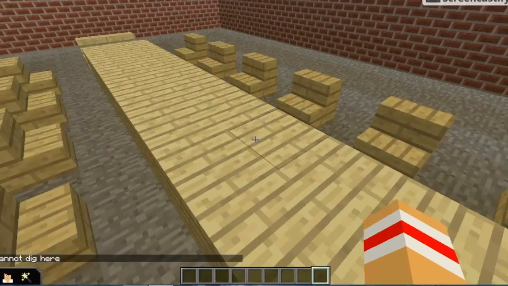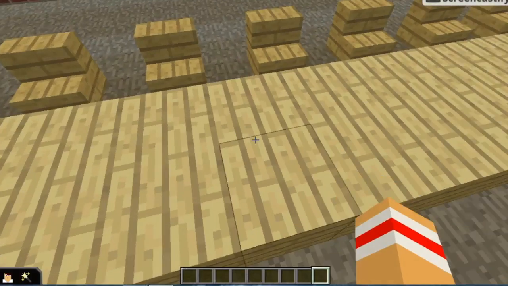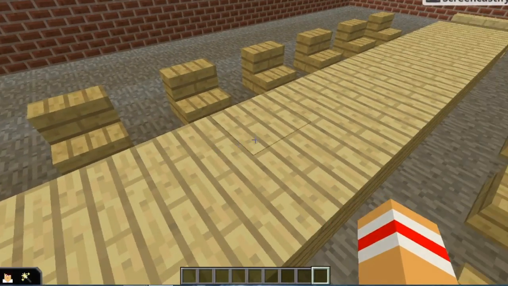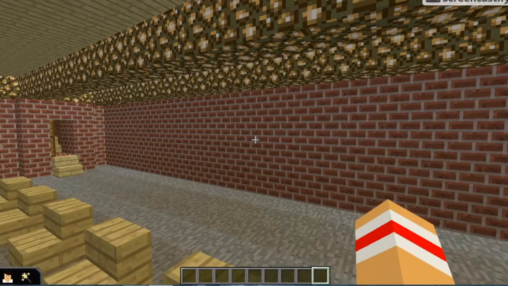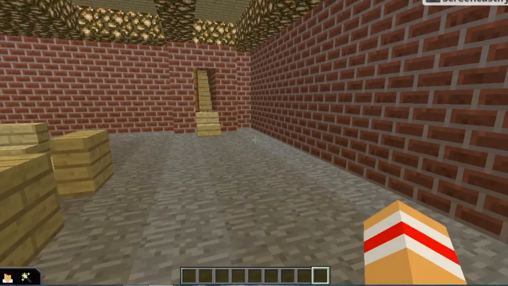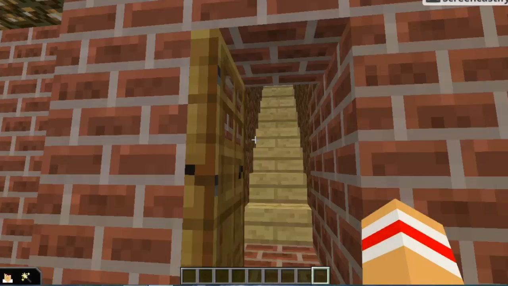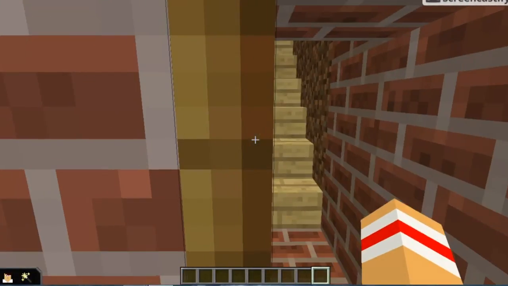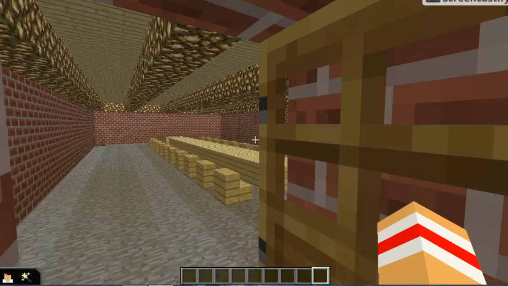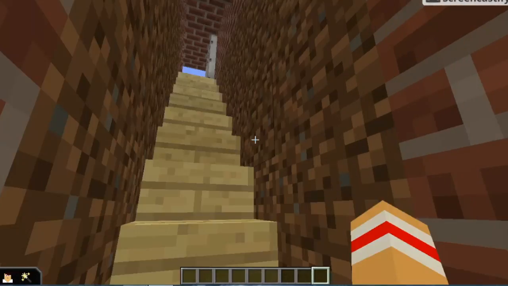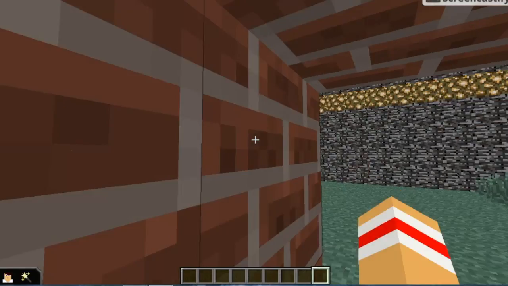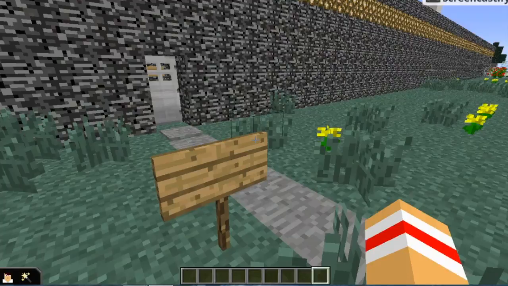Basically, the bomb is hidden under two of these blocks underneath the table, and that pretty much is the wrap of the exhibit. So yeah, this is the assassination attempt on Hitler in 1939 exhibit.